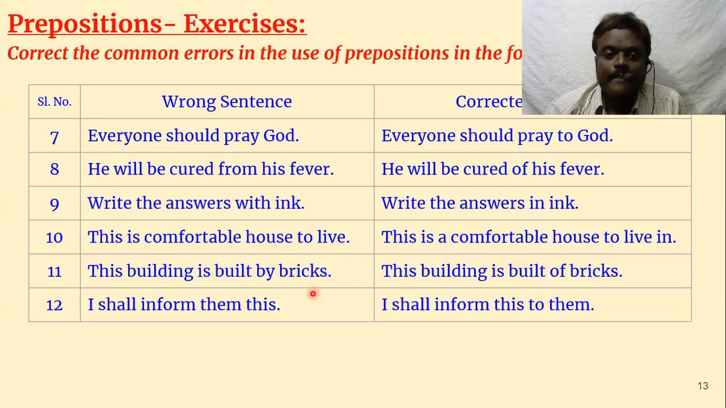This building is built by bricks, not by bricks, by mason. Okay. This building is built of bricks. Usually material is always preceded by of, not by. By means person or by tool. But not bricks. This building is built of bricks.